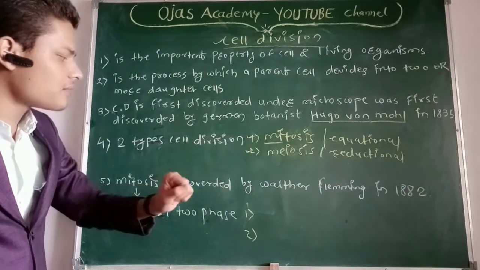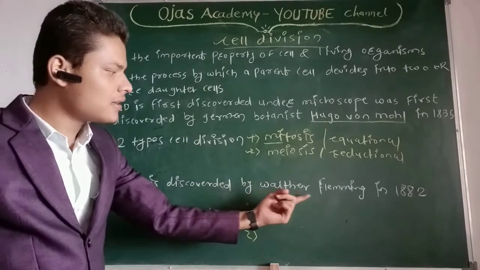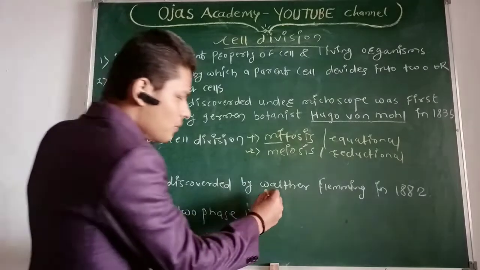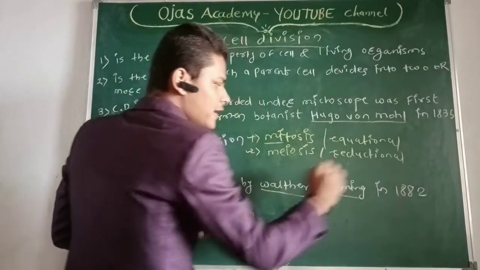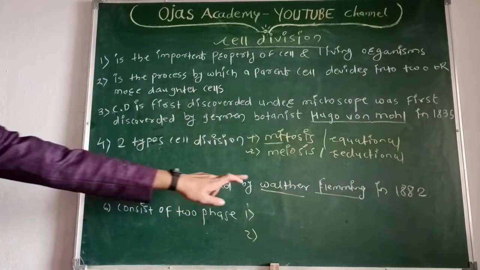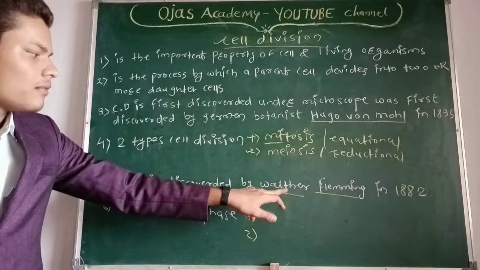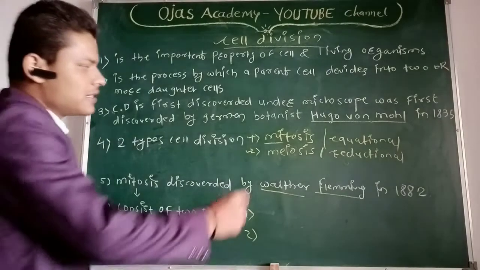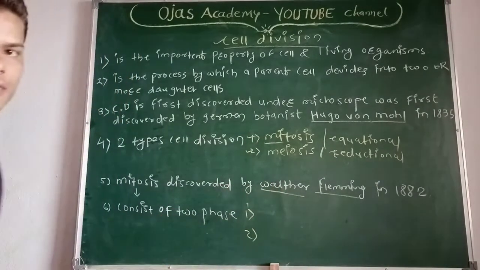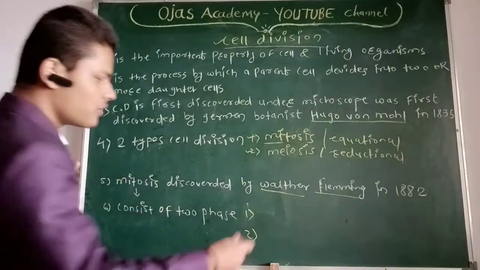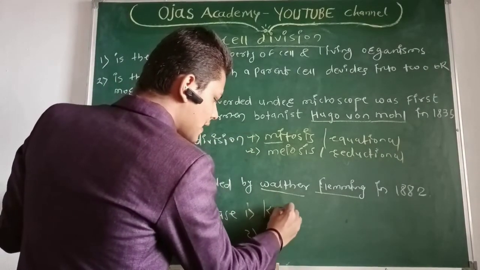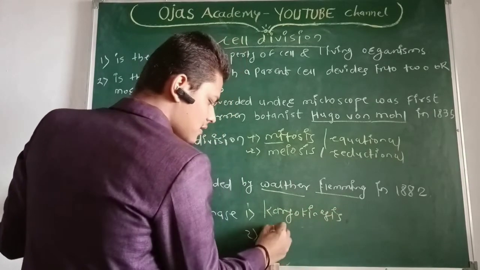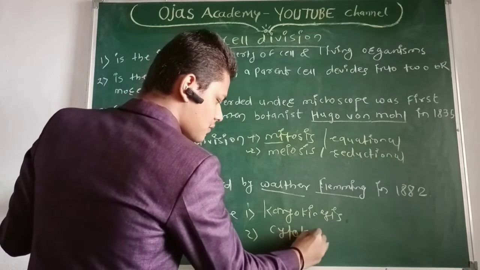Now, mitosis was first discovered by the scientist Walter Fleming in 1882. Mitosis consists of two phases. One is karyokinesis, and another is cytokinesis.